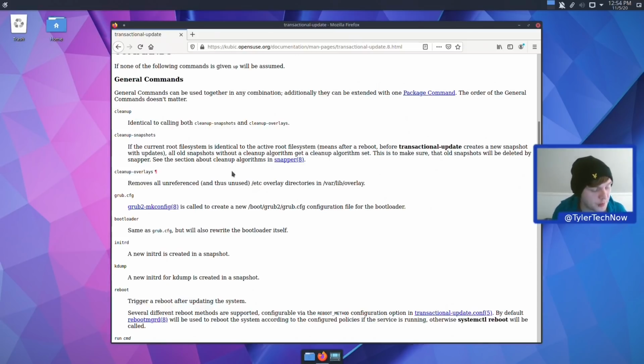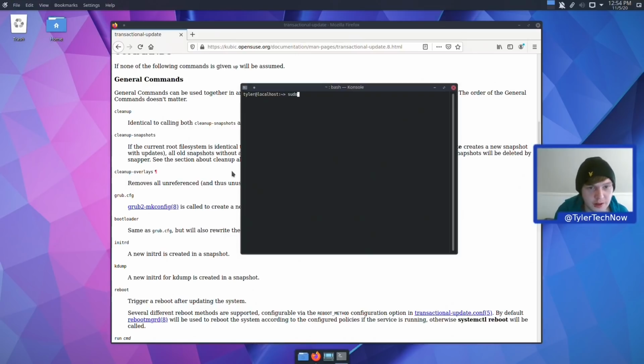So what we're going to do is summon a terminal and type in sudo. Do we need sudo? Let me just double check something. Transactional update. And now we want to type in cleanup. We're probably going to need to use sudo, so now let's chuck a sudo in the front of it. Oh, we've spelled that wrong. I have to keep my keyboard off my usual position to make space for the microphone, so I'm always a bit fiddly with the actual keys. Right, let's try that with sudo and make sure that's working. So sudo, type in our password for root.